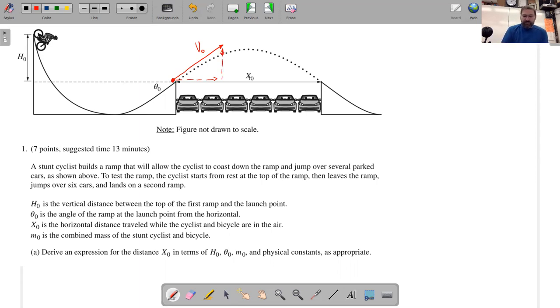The horizontal distance that the cyclist will travel from here to here is dependent upon the horizontal velocity component. We'll call that v sub x, and that's a constant velocity for the whole trajectory. The time that it takes for the cyclist to get from one ramp to the other depends upon the initial vertical velocity. We'll call that v naught y.